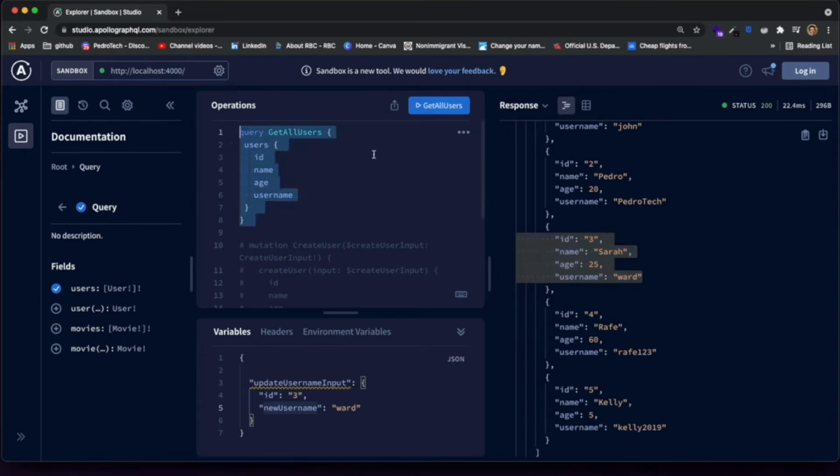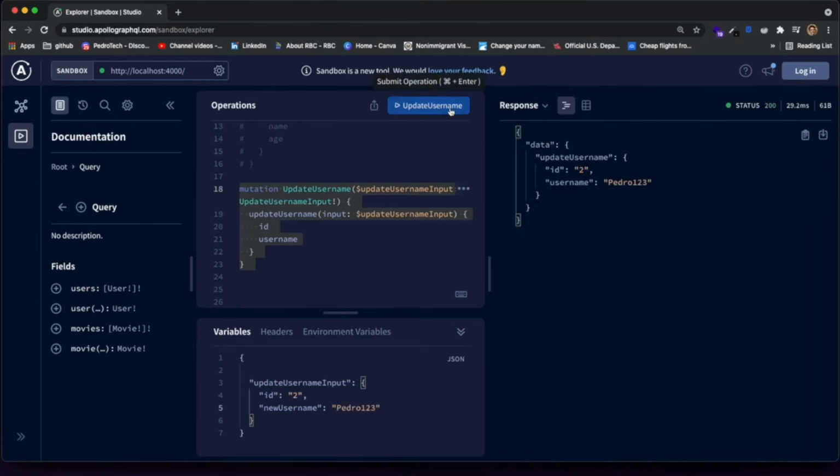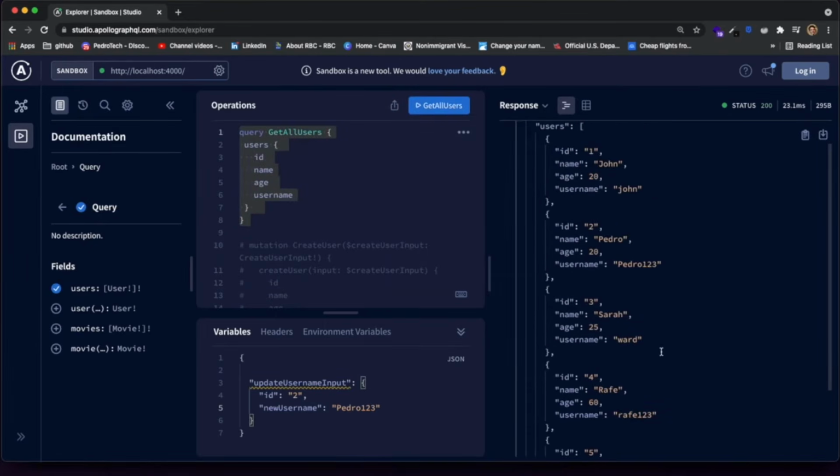If I want to update Pedro's username to PedroTech, I can just come over here, uncomment the mutation again, and pass Pedro's ID as 2, and then I'll just come over here, change this to, I don't know, Pedro 123, and when I click update user, we should see that it sends back the correct data. And if we query all users again, it should show that both Pedro and Sarah has updated usernames, which means it's working, which is awesome. And we basically are able now to update stuff inside of our data.